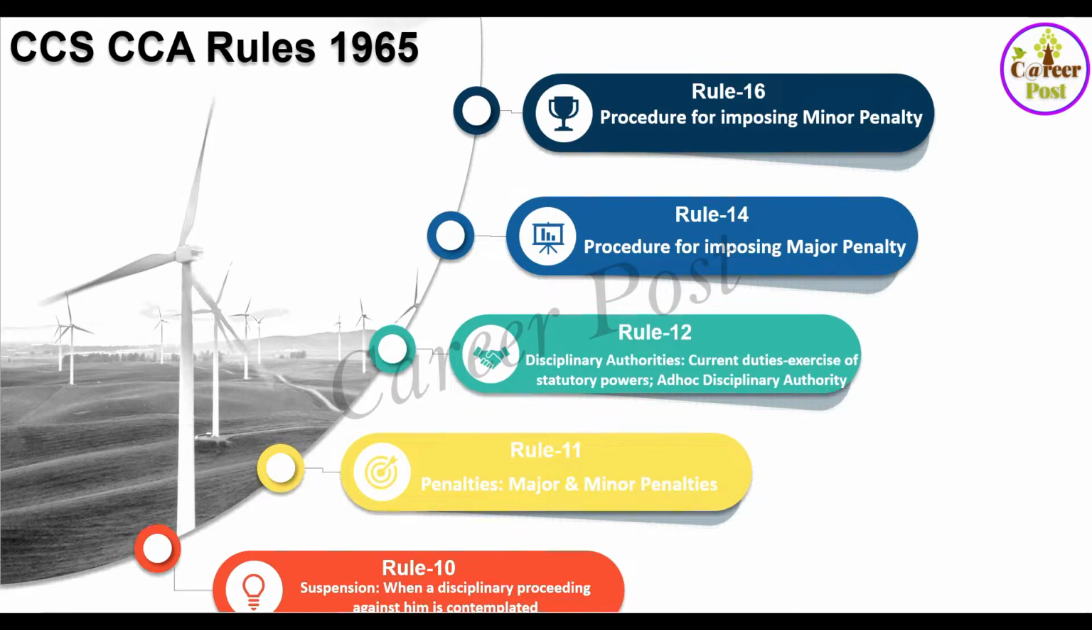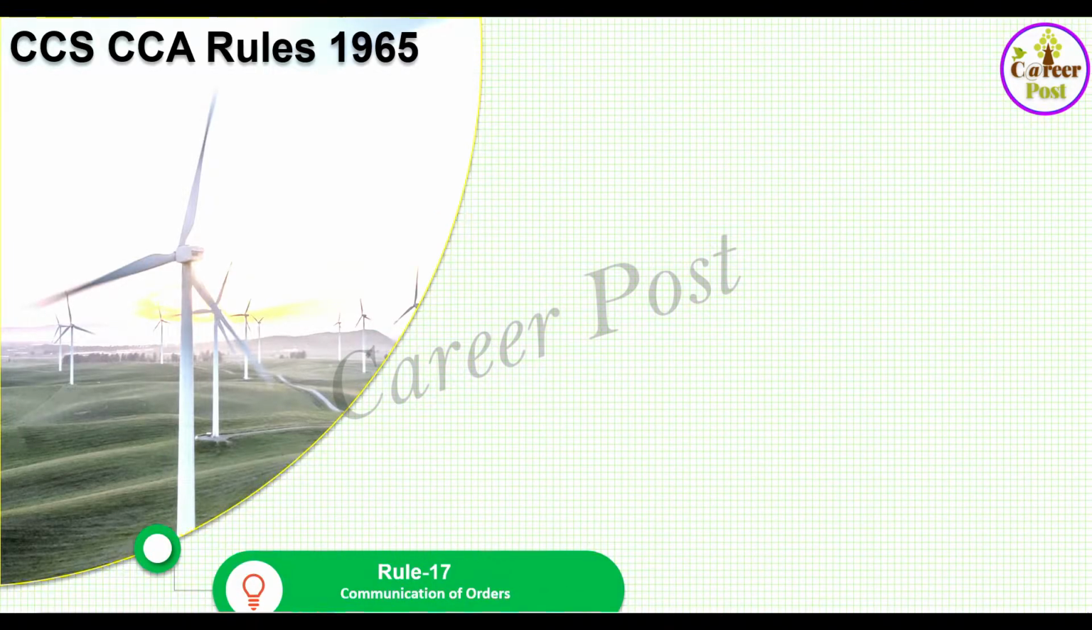Rule 16 is basically about the procedure for imposing minor penalties. We have seen there are minor penalties like censure, withholding of increments, withholding of promotions, and reduction to a lower stage in the time scale. So these are minor penalties. For this, the procedure is under rule 16. Normally, an opportunity will be given to the charged official to submit his representation, and normally there won't be any inquiry as is conducted in rule 14. However, in certain cases there is a possibility of conducting an inquiry in rule 16 also. Rule 17 deals with the communication of orders.